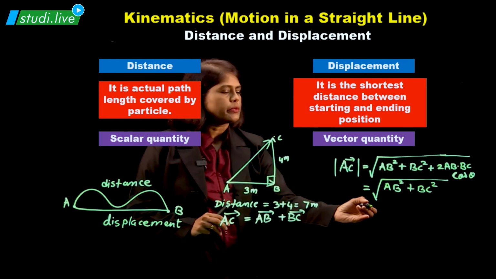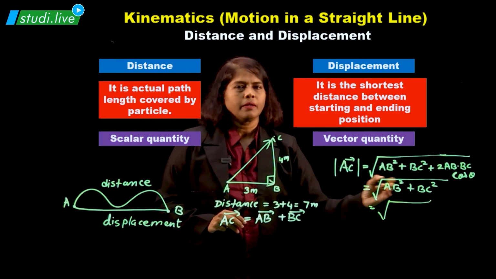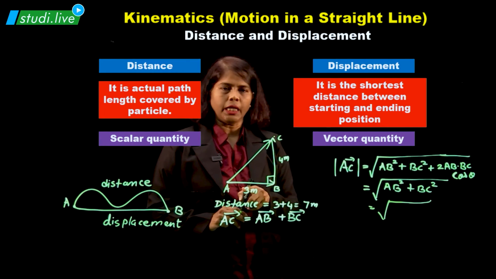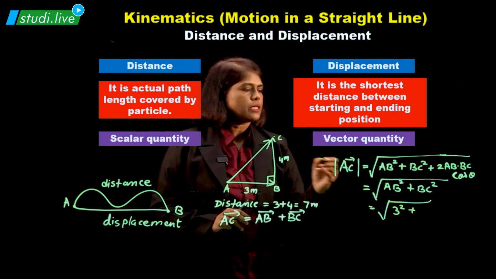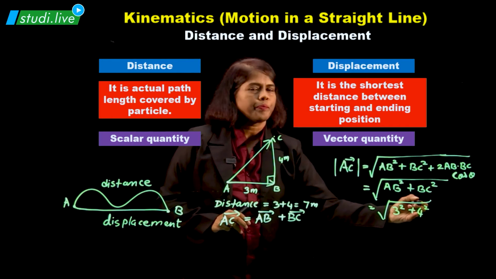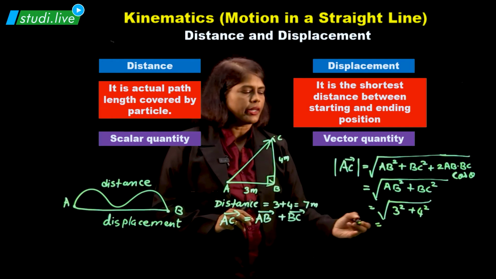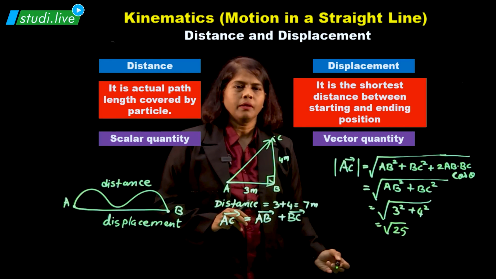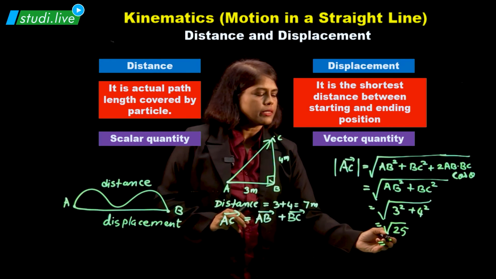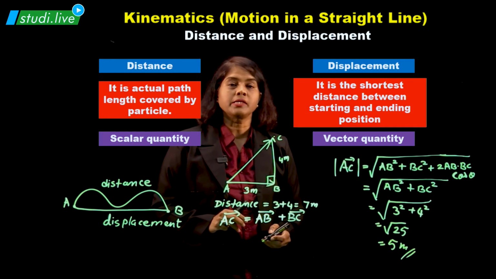Substitute the values here. AB is 3, so 3 squared, plus BC is 4, so 4 squared. That comes to 9 plus 16, which is 25. So it is the root of 25. Finally, what answer do you get? 5. 5 meters is the displacement.